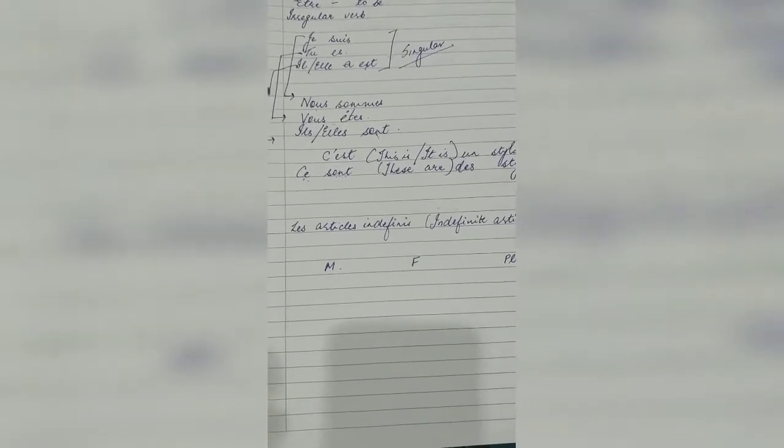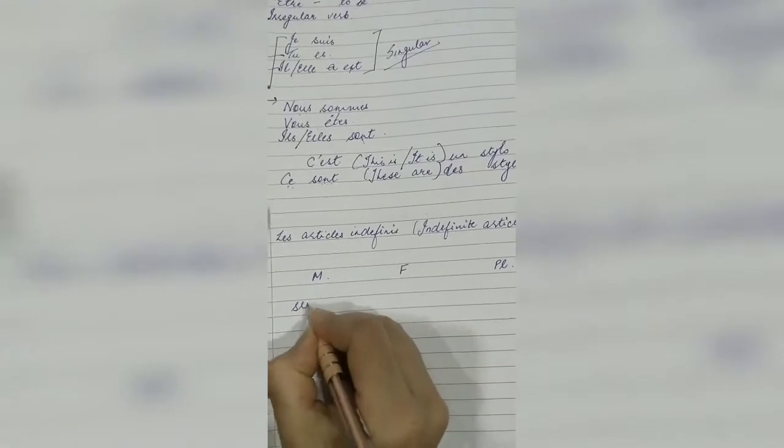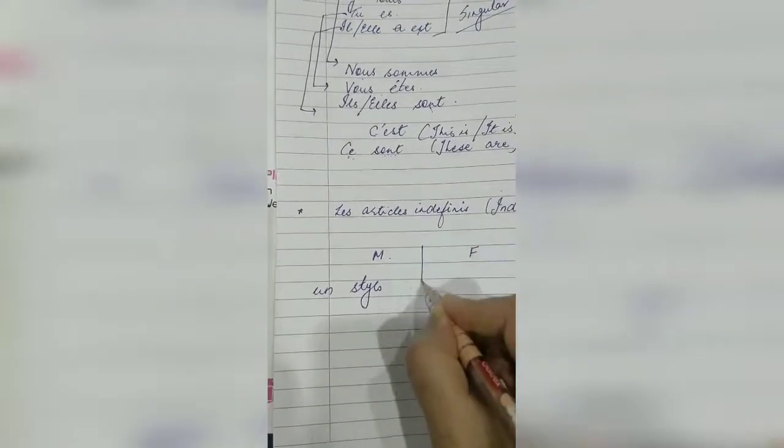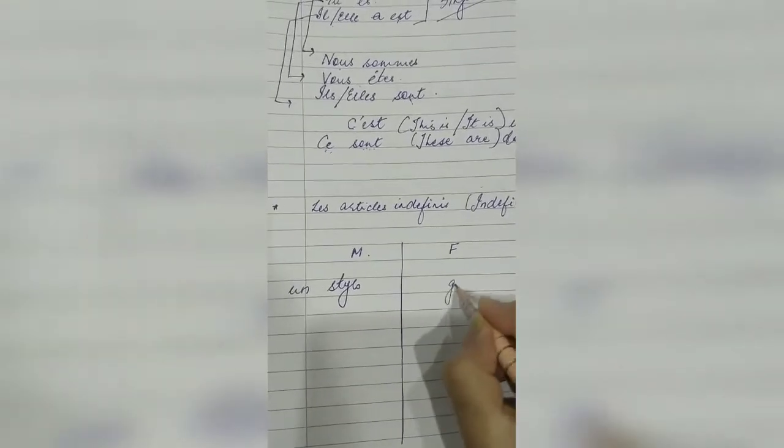Now, like I told you before also, everything in French has a gender. Now suppose, let me take this pen only. It is what? It is masculine gender. Pen is masculine gender. If I want to say a pen, I will say un stylo. If I talk about something feminine, let's say a chair or an eraser, let's talk about an eraser today. Eraser in French is gomme.